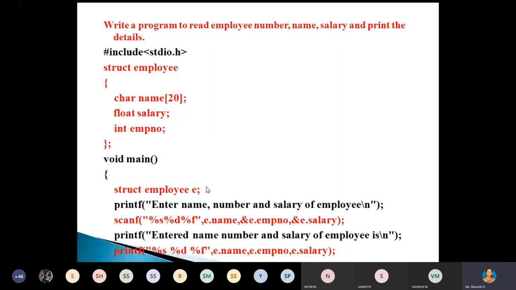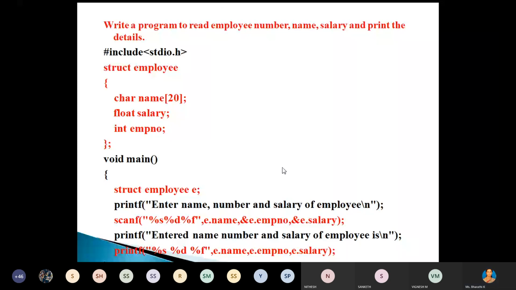First, struct employee, create the structure, then declare 3 data members: name, salary, and EMP number. Name is the character type, salary is float type. A looping statement is not required here, since we are displaying information related to just one employee.